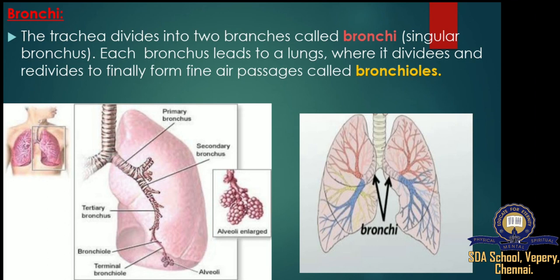Now we move on to the bronchi. The bronchi, singularly known as bronchus, are extensions of the windpipe that shuttle air to and from the lungs. Think of them as a highway for gas exchange, with oxygen going to the lungs and carbon dioxide leaving the lungs through them. They are part of the conducting zone of the respiratory system. The conducting zone, which includes the windpipe and pharynx, is a region of the respiratory system that only moves air in and out of the body, and it is not part of the gas exchange process.